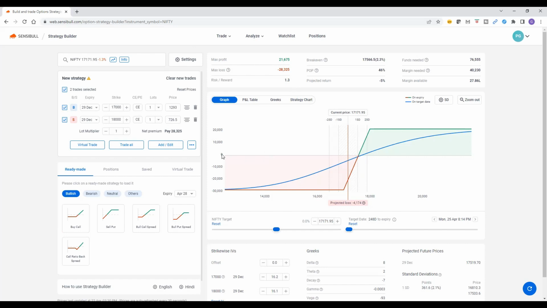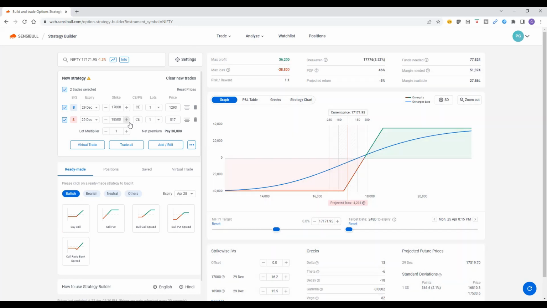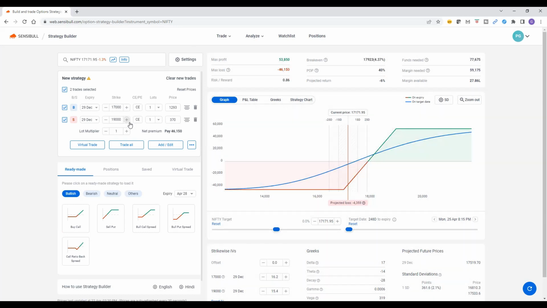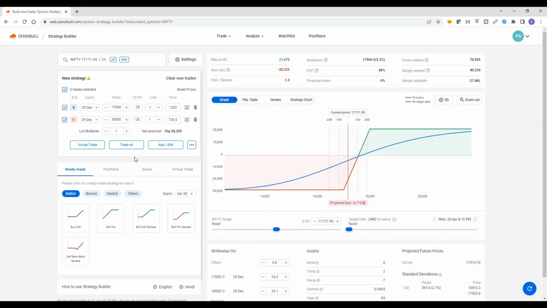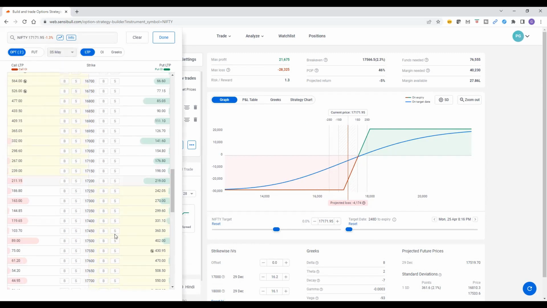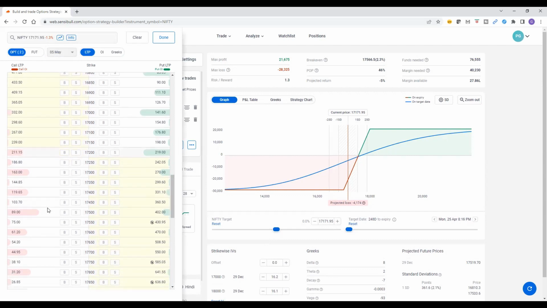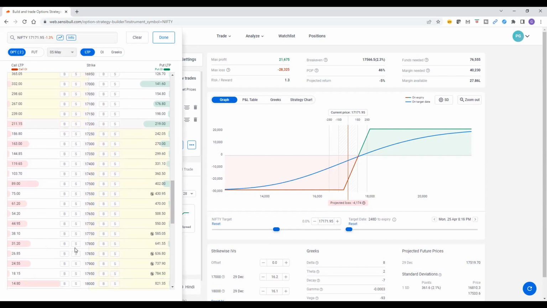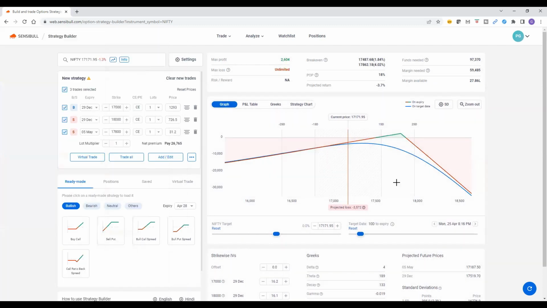So if somebody wants to be a little bit aggressive, then you can go ahead and take the 19,000 call. Somebody who doesn't want to take much risk can go for the 18,000 call. Here I told you that you can add a weekly call of 5th May. Let's go to 5th May, and in that case you will get an OTM option, let's say 17,800. If you go 17,800, you will find 31 rupees premium for the 5th May option.